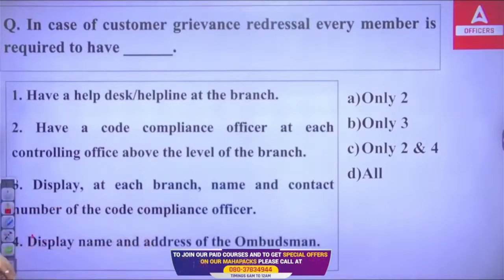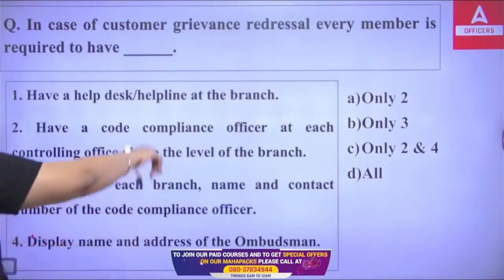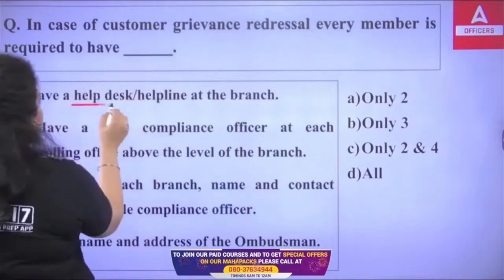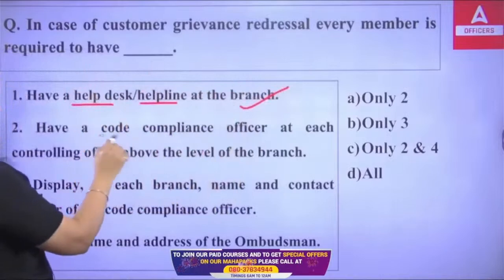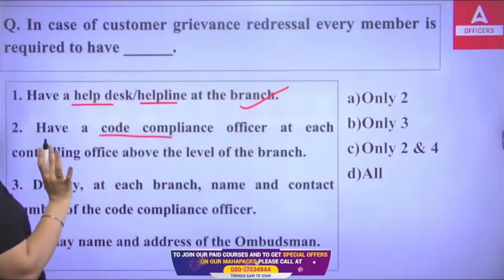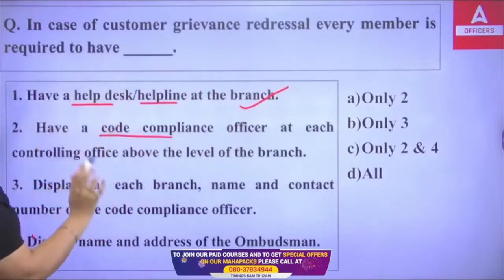So which of the following is correct? A, B, C or D? It's obviously that every member has to have a help desk and helpline number at the branch. Every member has to have a code compliance officer at each controlling office above the branch level.